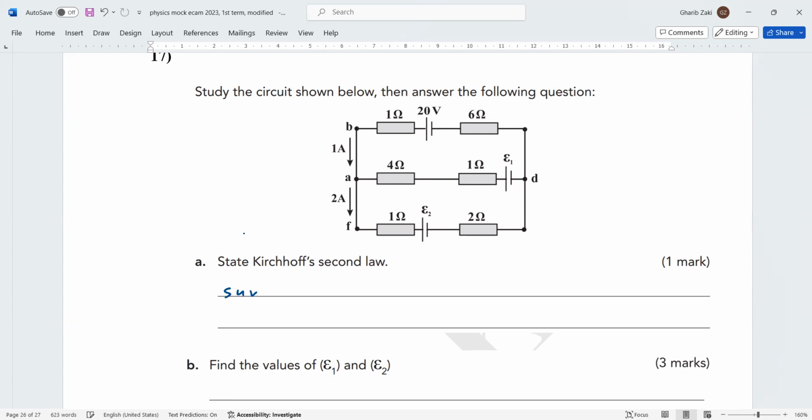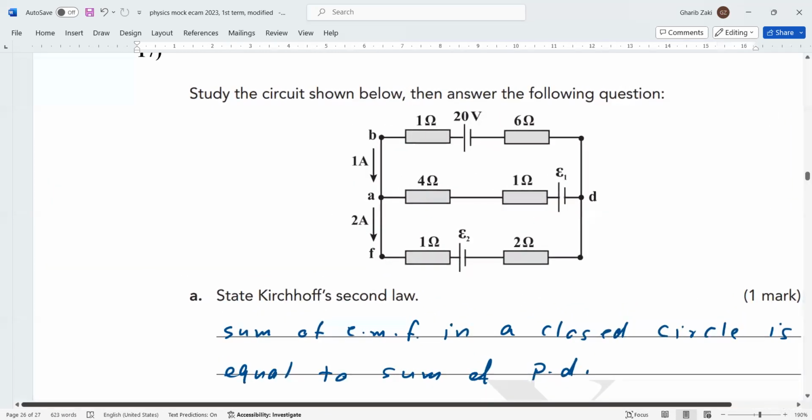Sum of EMF in a closed loop is equal to sum of potential difference. Find the values of E1 and E2. Now, how can we solve this? Follow me, please, to solve the question about Kirchhoff's law.